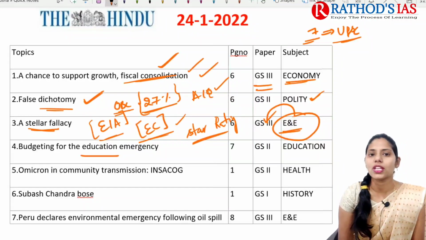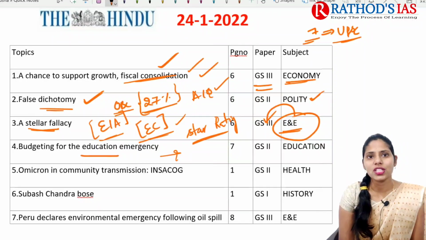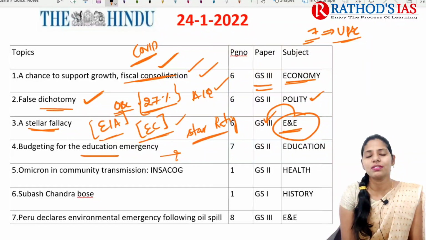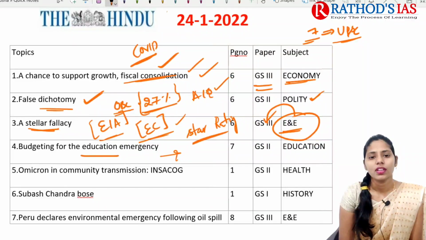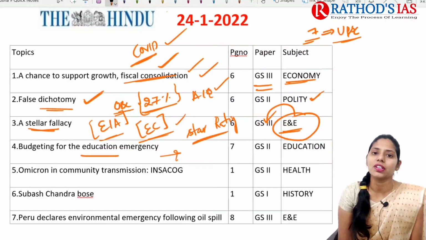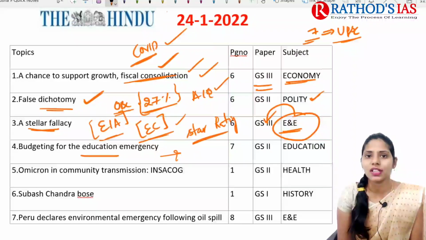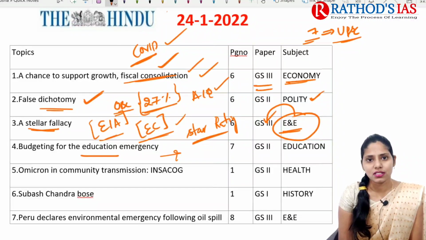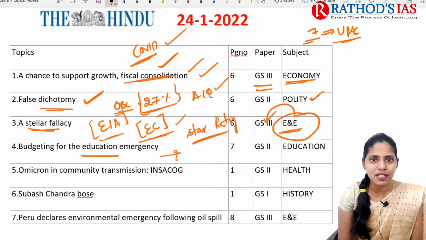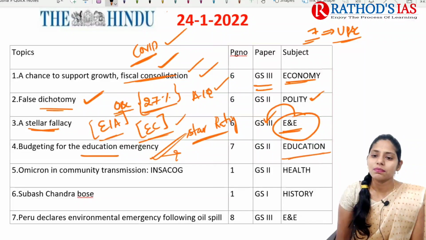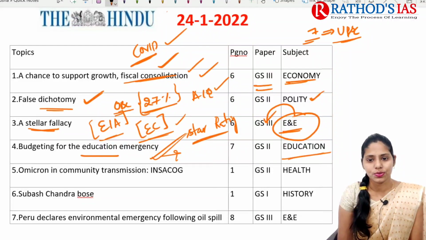Next topic, it is about education emergency. So what is this education emergency? Now we are in this COVID-19 period, and we are in the third wave of this COVID-19 pandemic. Again, in many states, they went for closure of schools, in our state as well. Because of this, next month our budget will come into picture. In this budget, how much amount the center is going to spend and even the states are going to spend regarding education, that is what is mainly talked about in this article. This is important from education, which mainly comes in GS paper 2.